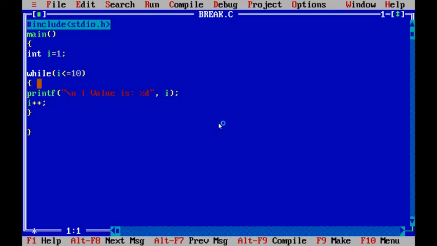The loop executes until the condition becomes false. I value begins from 1 and is incremented by 1, 2, 3, 4, 5, 6, up to 10. While the condition is true, it executes the loop.